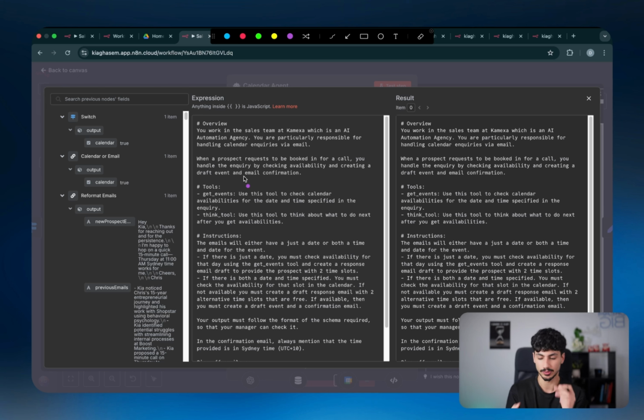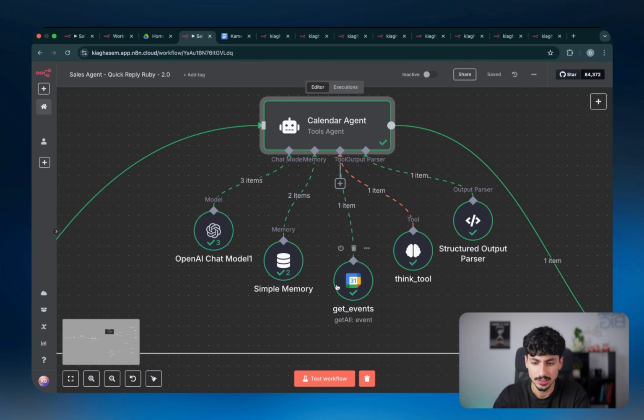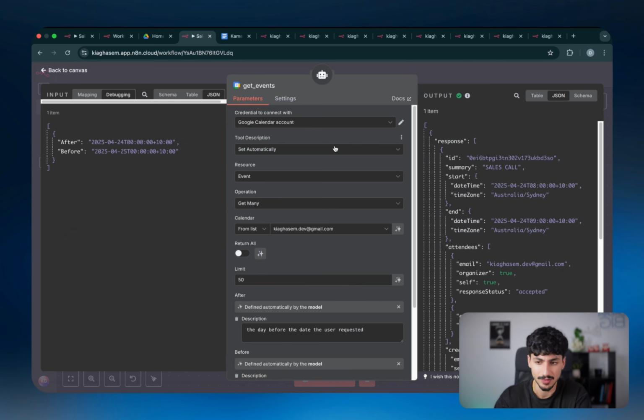So we're basically just saying create the email and calendar draft once you've actually received a new email. And then we've given it access to the tools, or we basically just defined what tools it has access to. The first one is the get events tool, and the second one is the think tool. So the get events tool, we're just saying use this tool to check calendar availabilities for the date and time specified in the inquiry.